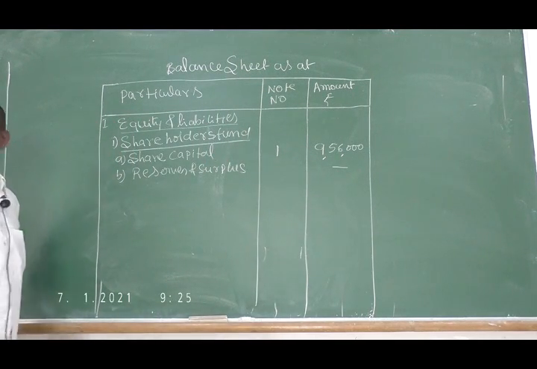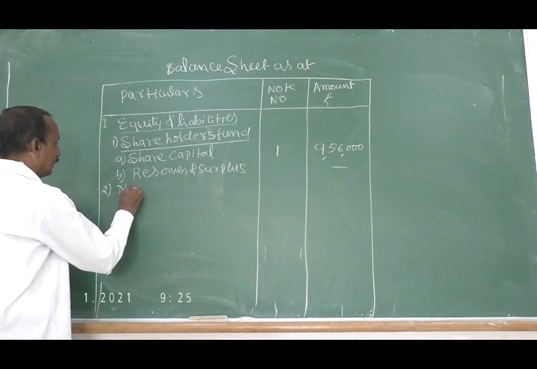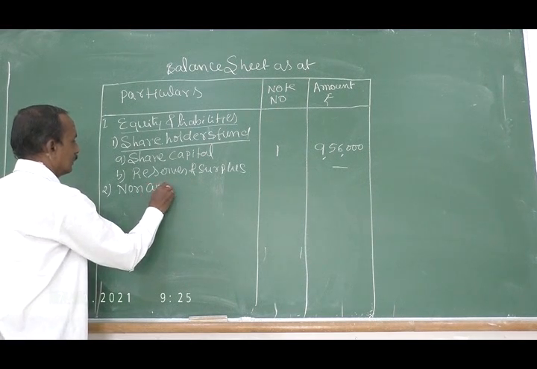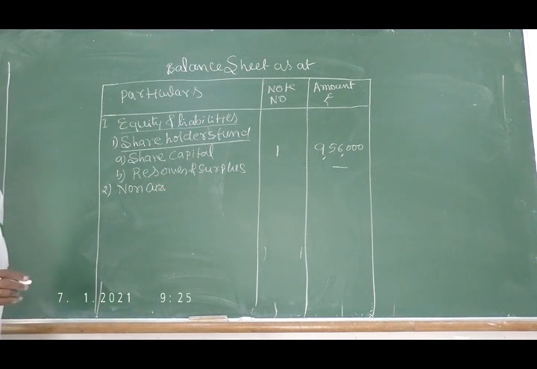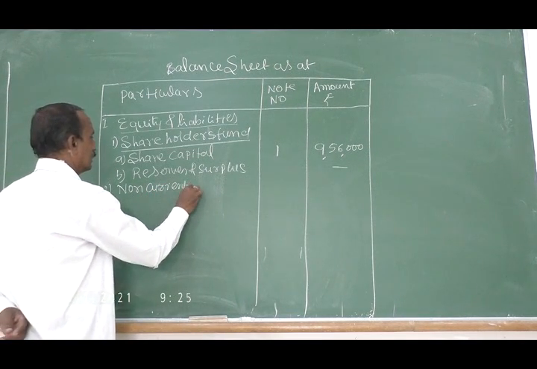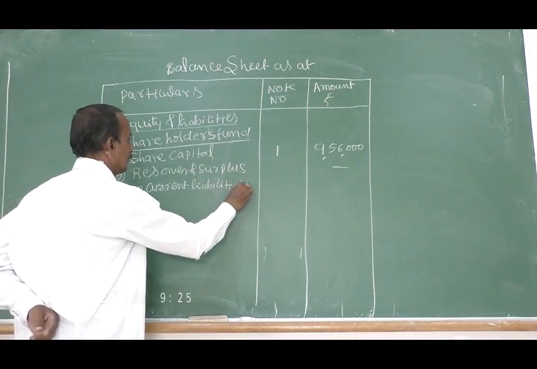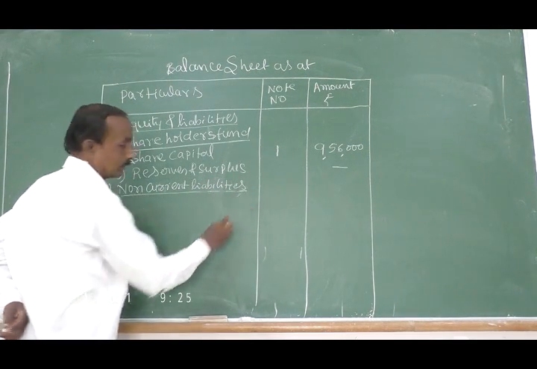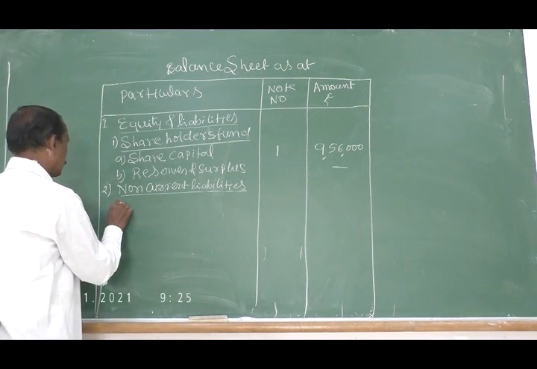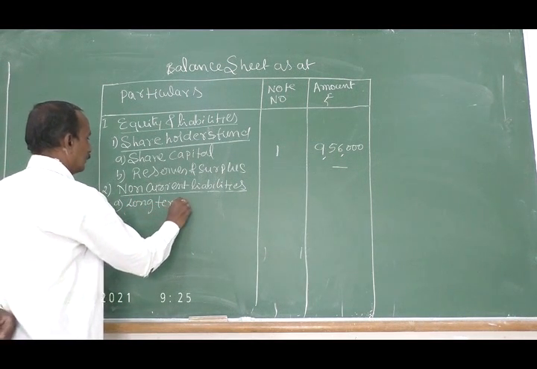Next, non-current liabilities. Long-term borrowings.